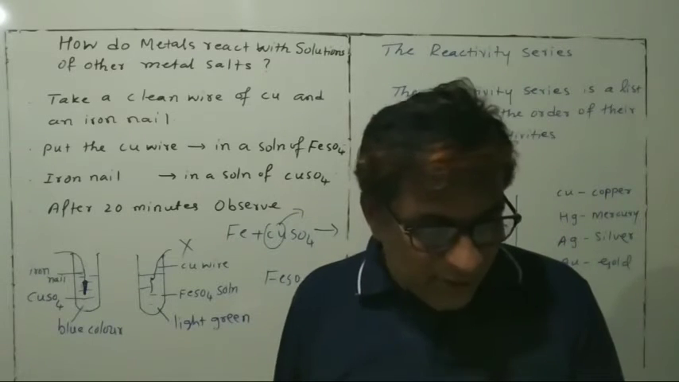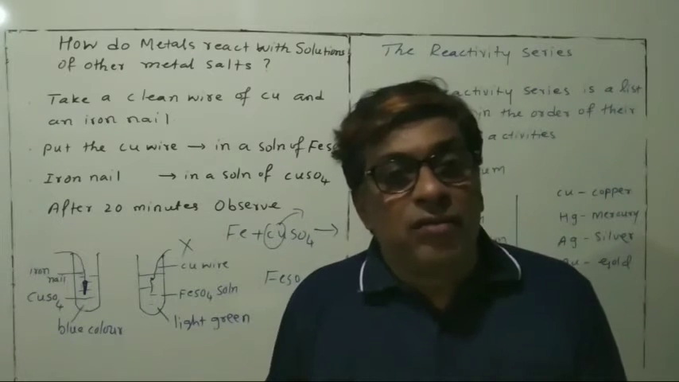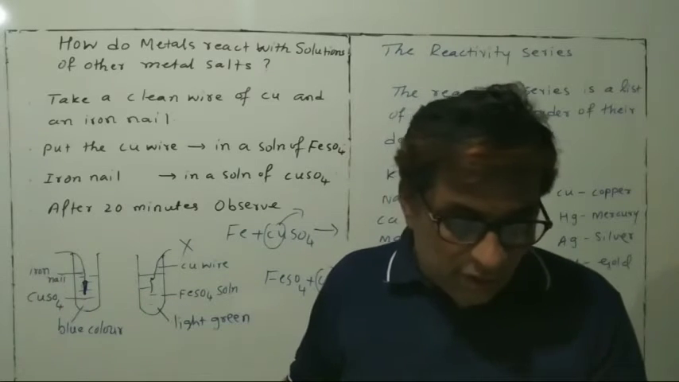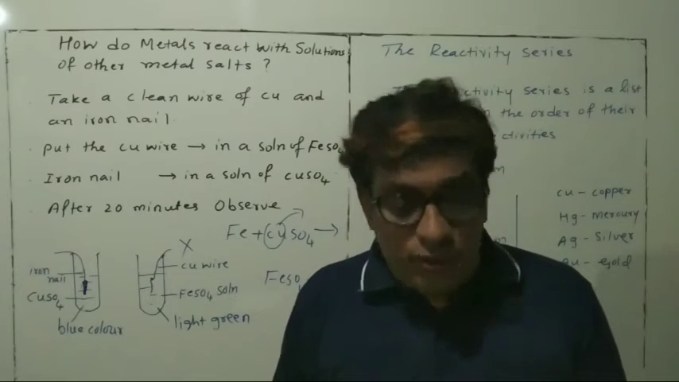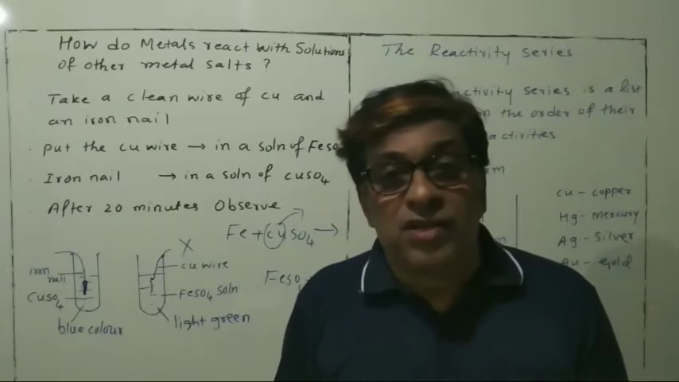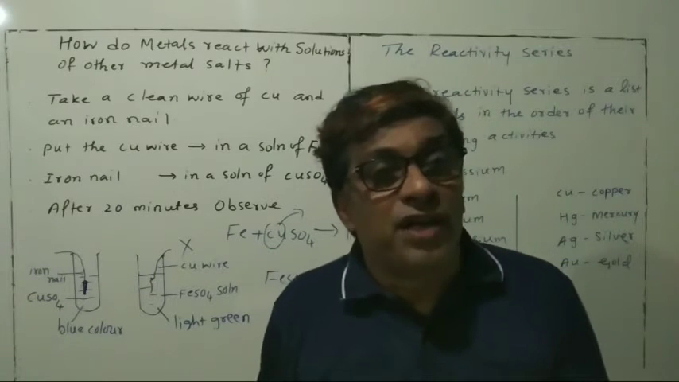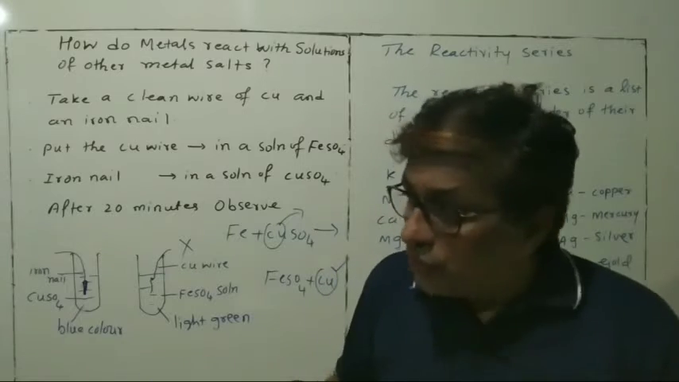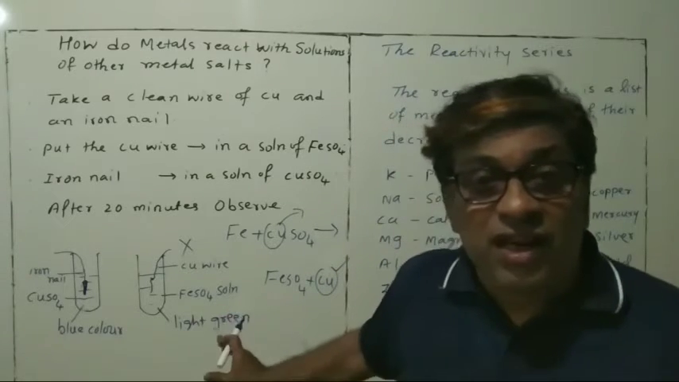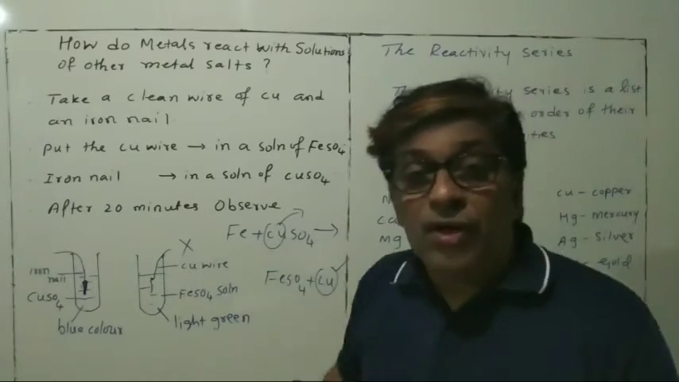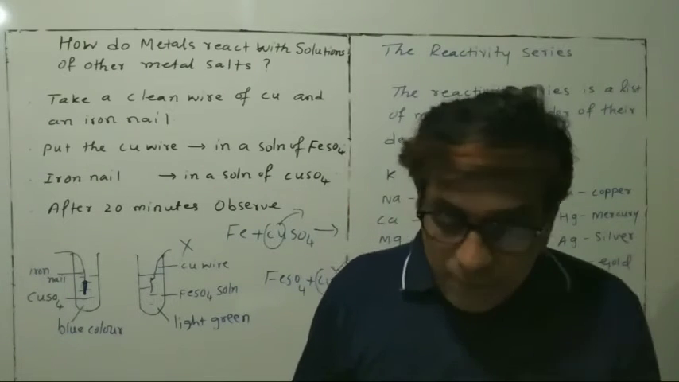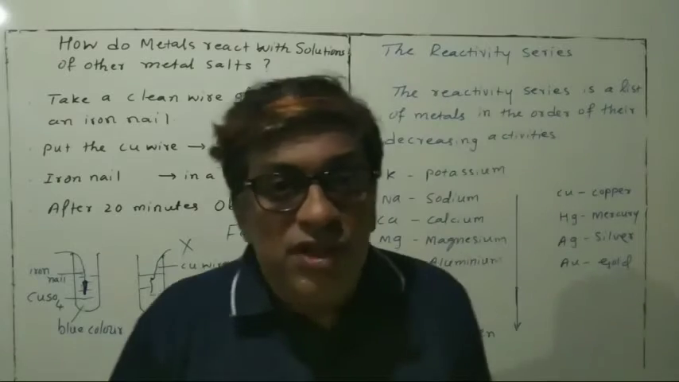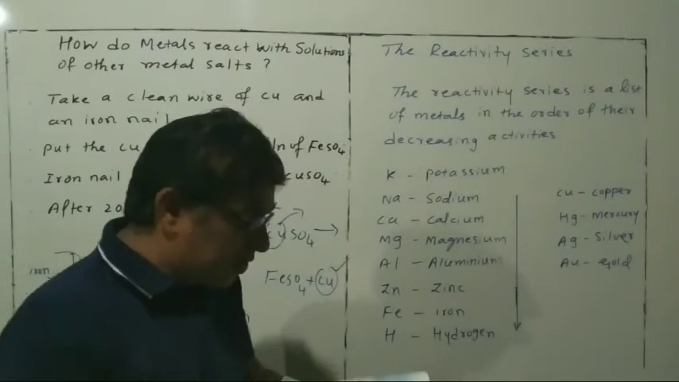Okay, then here, which metal did you discuss, copper or iron, is more reactive according to your observations? So which is the more reactive element? Yes, students, you have seen that iron is more reactive than copper. Now we will see the reactivity series.